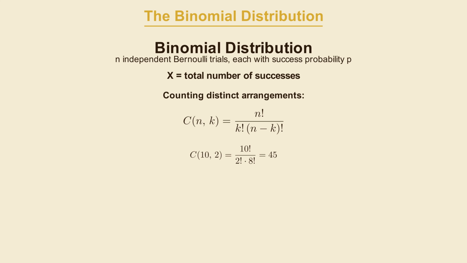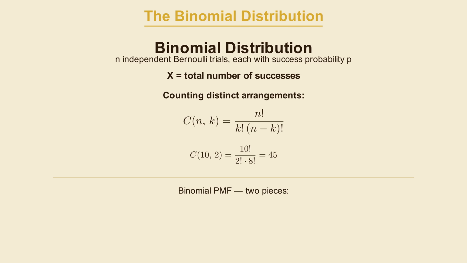So if we wanted to figure out how many different ways 10 bonds can end up defaulting 2 times, then we would take 10 factorial divided by 2 factorial times 8 factorial, which works out to 45. So there are 45 distinct pairs of bonds that could end up being the defaulting 2 in the case that 2 out of 10 bonds end up defaulting.